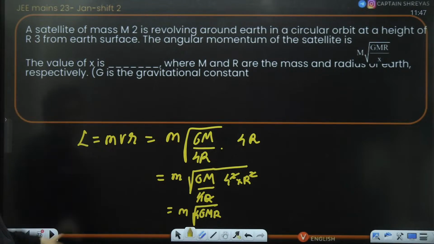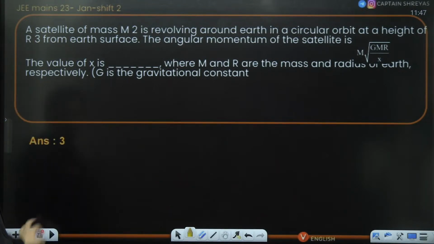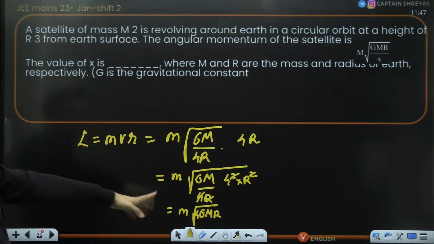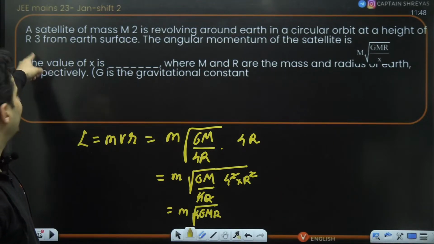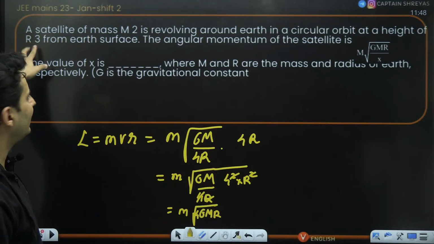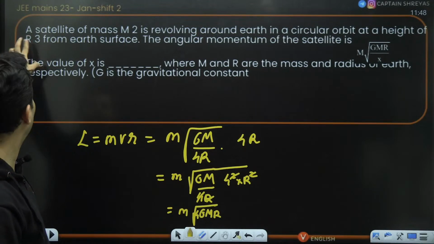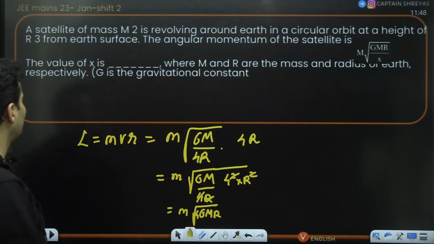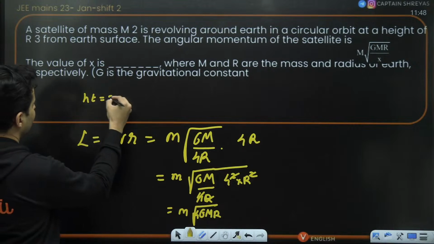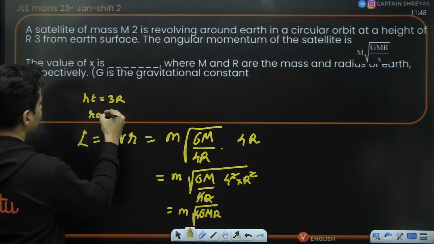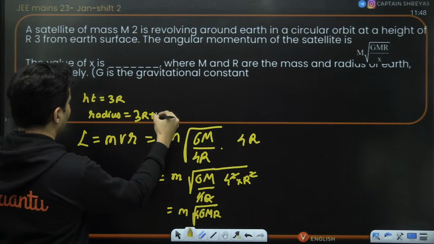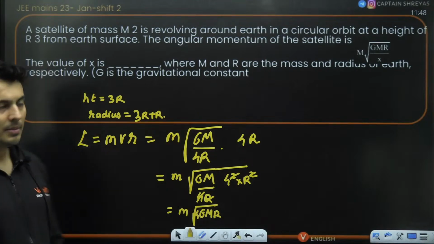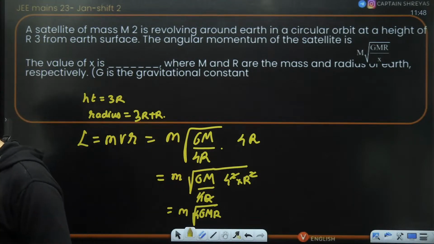The x value will be basically then, I think the answer given over here is wrong, but this should be basically 4 times. Unless this height was something else. The height was, if I'm not wrong, 3r. I've assumed the height as 3r, so the radius will be 3r plus r. That's what it is.